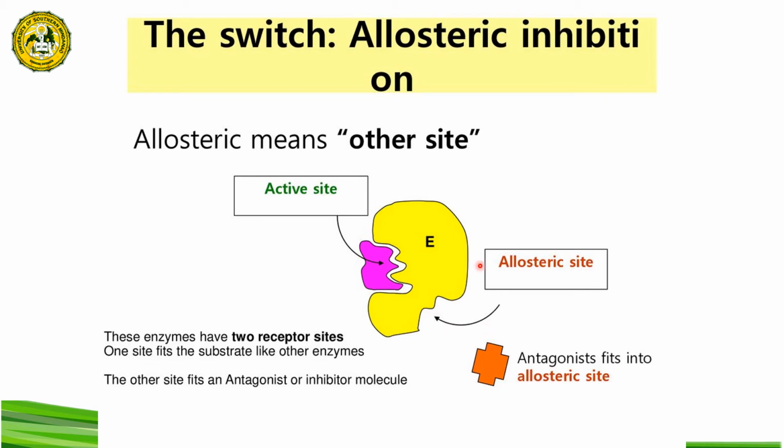So in this particular mechanism, the active site or the ligand binding site is different from that of the allosteric site. In allosteric inhibition, the antagonist will normally fit into the allosteric site. That will later on change the conformation of the structure of this enzyme so that its substrate will not be able to bind to the enzyme.